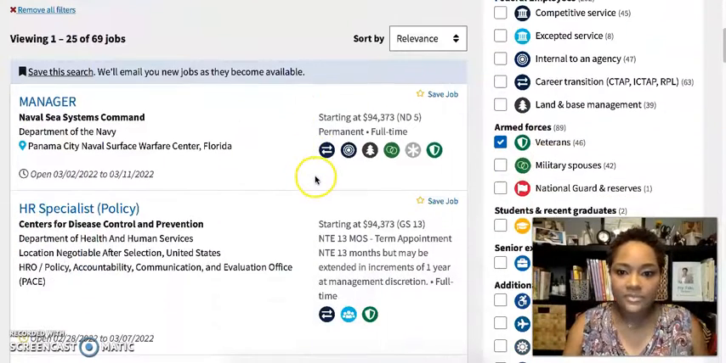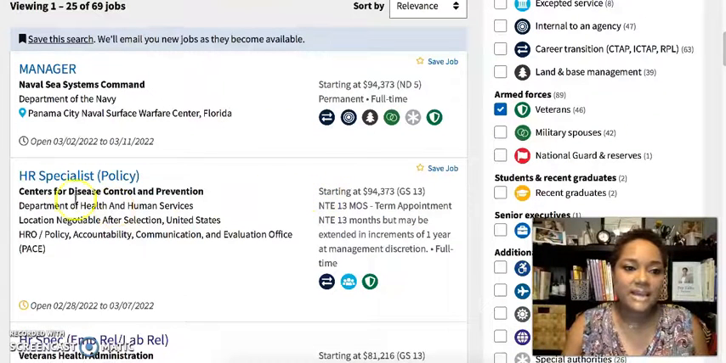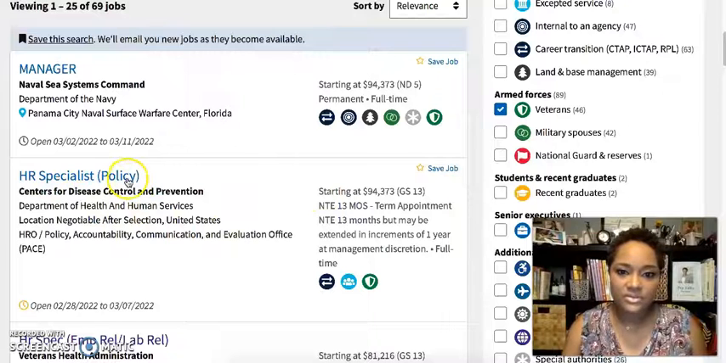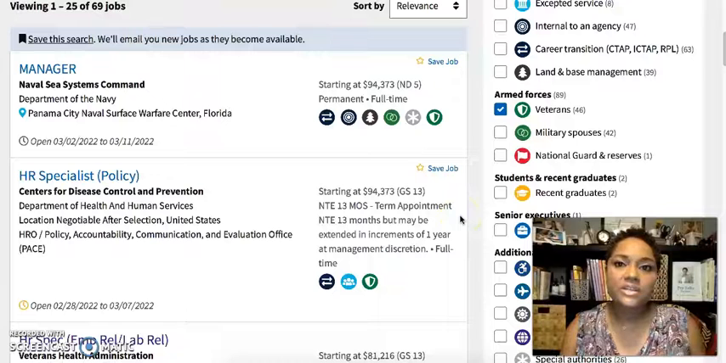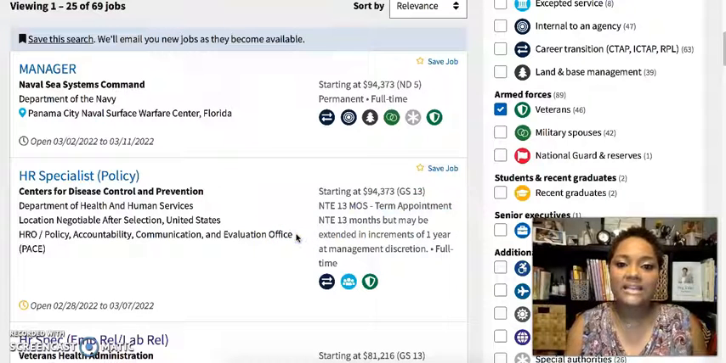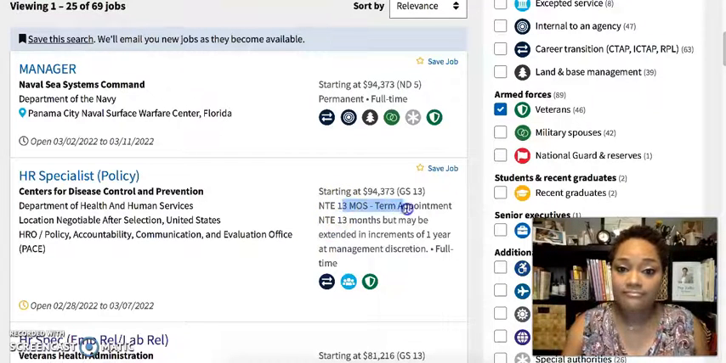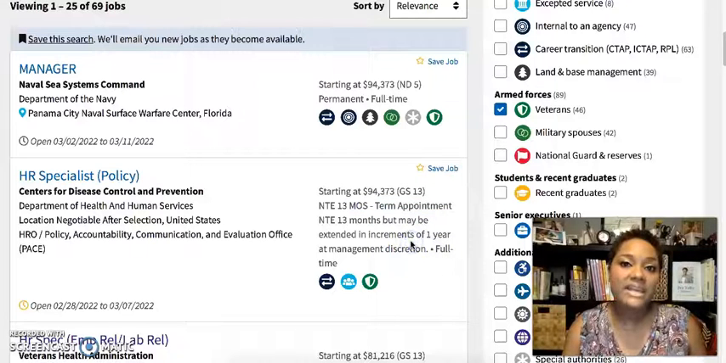All right, so there are a couple of different things in here that I want to go over. So for instance, this HR specialist policy position, right? So it has the starting wage. It's a term appointment. So this is another question I received from a couple of different people. What is a term appointment? So a term appointment is a length of time for which the position is going to be active. So it's only available for employment for these 13 months. Okay, now sometimes they extend it, sometimes they don't. Let's click on it and find out.